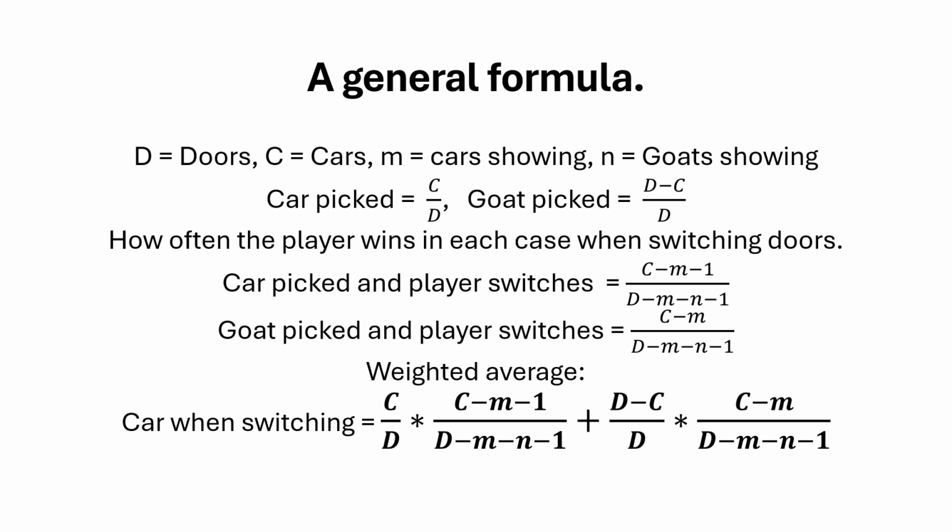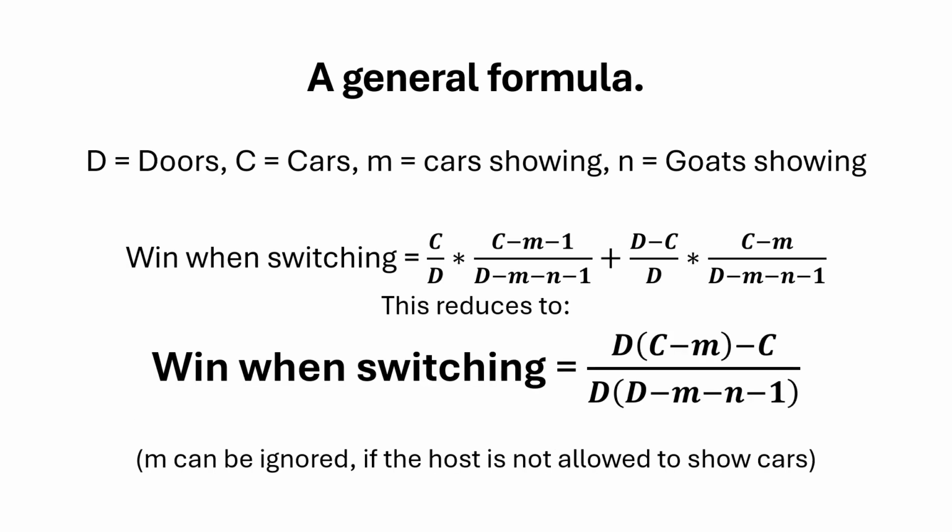Now we just need to make a weighted average for the two cases, and we get the final formula for winning Monty Hall when switching doors. We can simplify the expression, as we have a common denominator. And here we have it, the general formula for Monty Hall when switching.